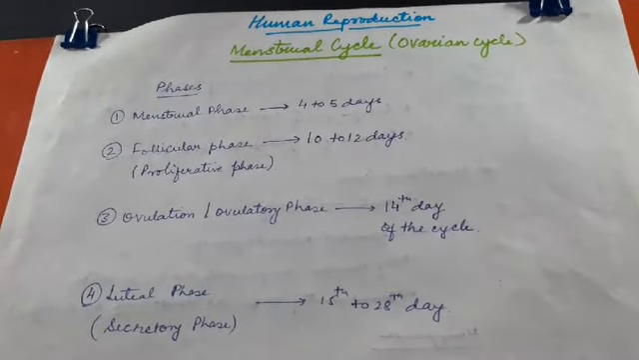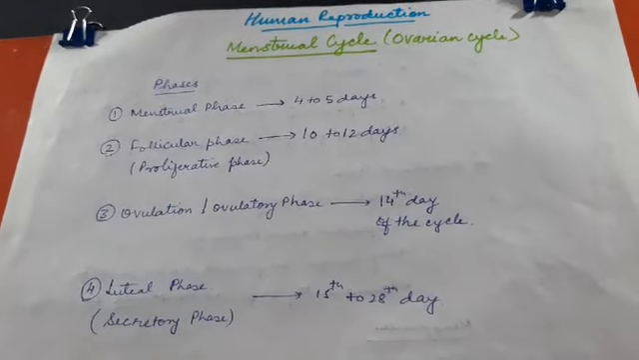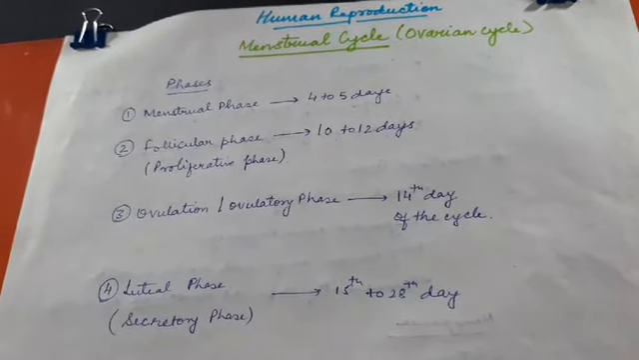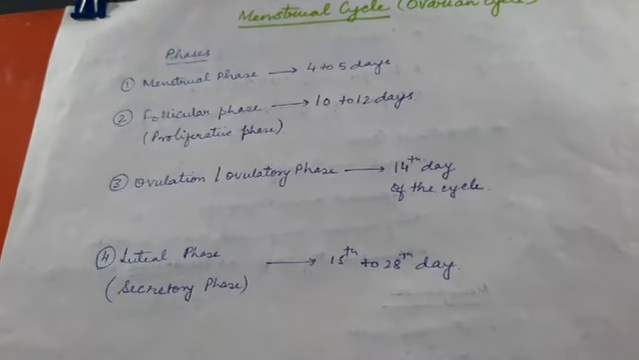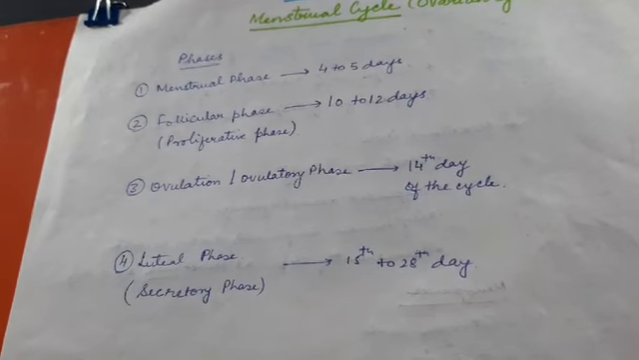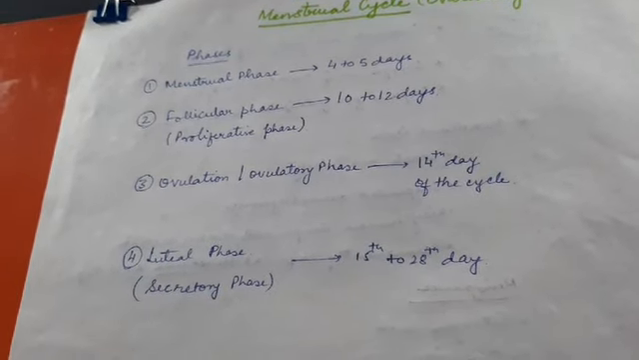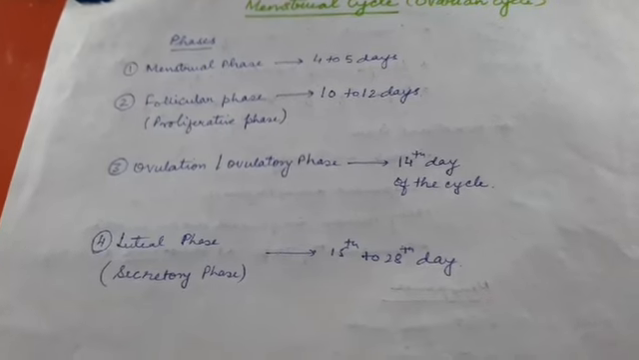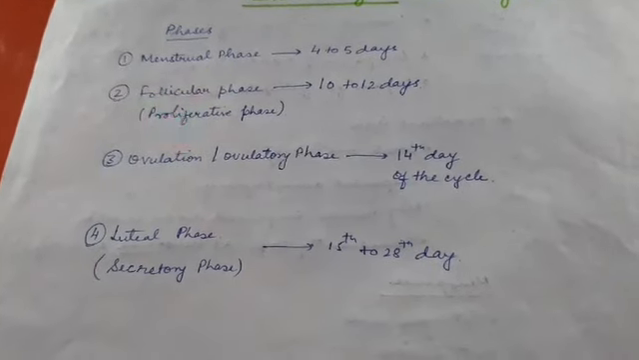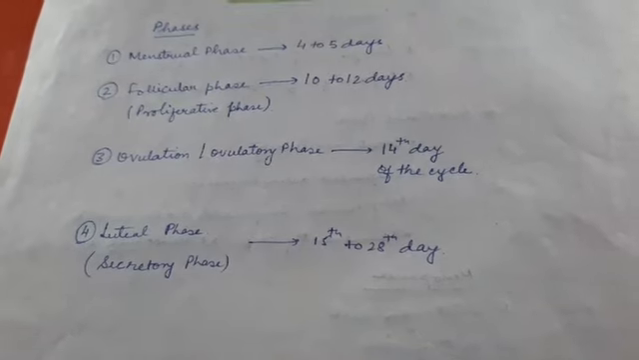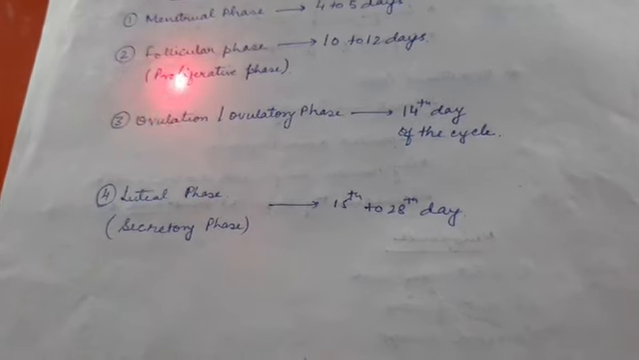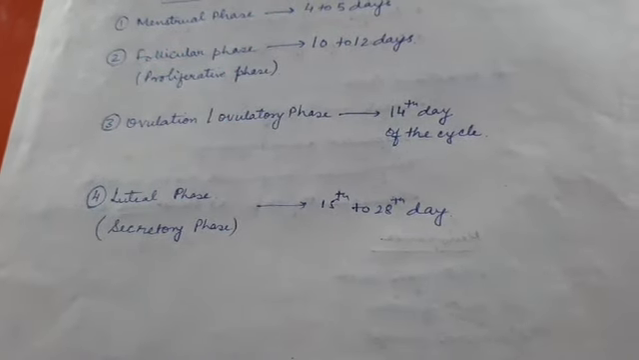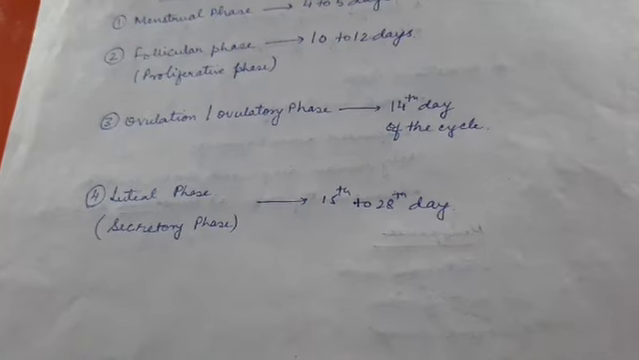So the first phase is known as menstrual phase. During this phase there is vaginal bleeding. Normally it lasts from 4 to 5 days. Second phase, that is after the lining of uterus is lost, then the repair starts, and that is due to the hormone produced from the follicles. So the second phase is known as follicular phase, and at this time the follicles are dividing and growing, so this is also known as proliferative phase. We will see some more names afterwards, and this proliferative phase lasts for 10 to 12 days.